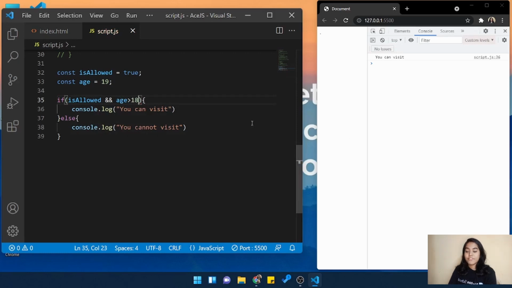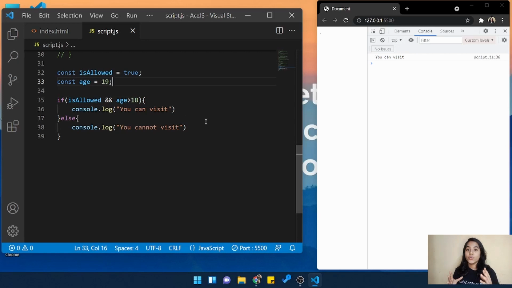We will go above and write const age is equal to 19. Now we will see that we are allowed to enter into the website. Now suppose if I write 17, then you will notice that we are not allowed to enter into the website. Why did it happen? Because we have written this and operator.